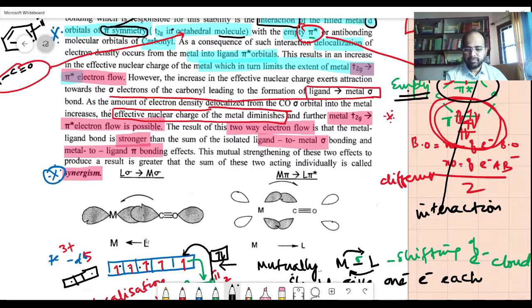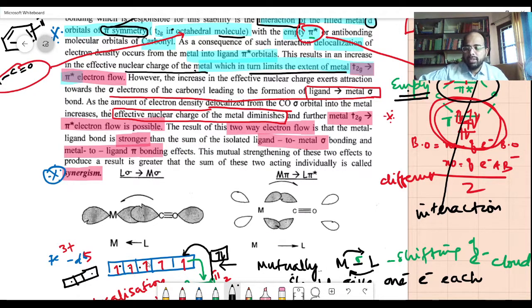Donation from ligand to metal is taking place. The result is an increase in the effective nuclear charge of the metal. So as a result, the effective nuclear charge of the metal increases. Whether you give the electron from the ligand or from outside, the effective nuclear charge and the nuclear charge increase, which in turn limits the extent of metal T2g to pi electron donation.